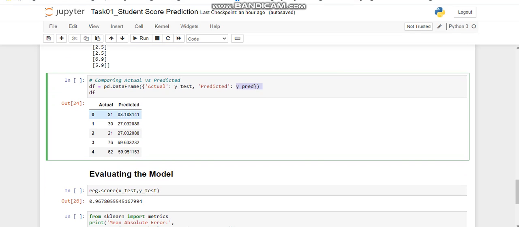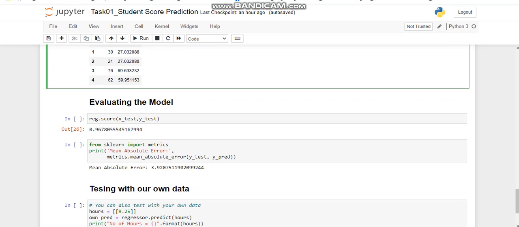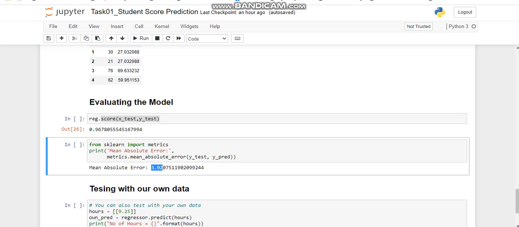And we can see that here 81 is the actual percentage value and the predicted value is 83.18, which is quite good. The error is around 2 or 3, not more than that. Now for a more precise evaluation, we will evaluate the model using the r2 score method. In this method, it returns the score of how well our model predicts. Here we can see that it gives 0.96, which means that our model predicts 96% accurately. We can also check the mean absolute error by importing metrics from the scikit-learn library, and we can see that our model has a 3.92 mean absolute error, which is also quite good.